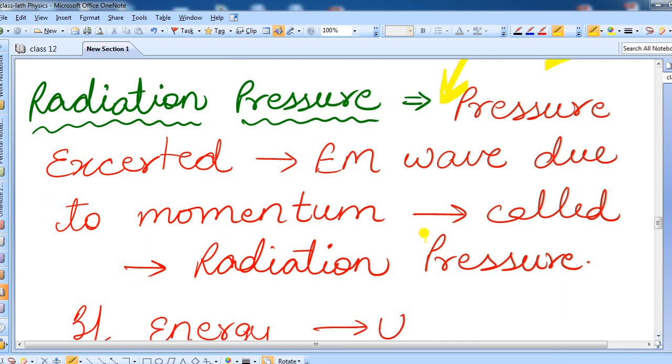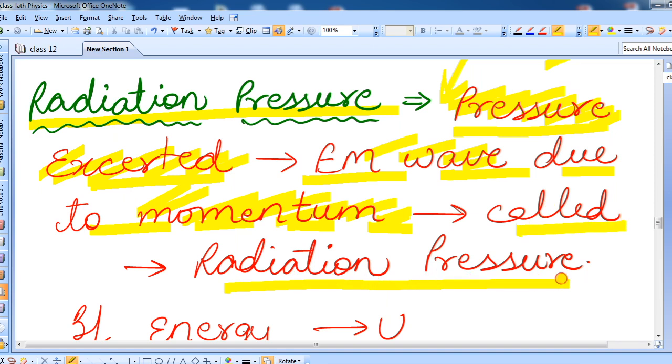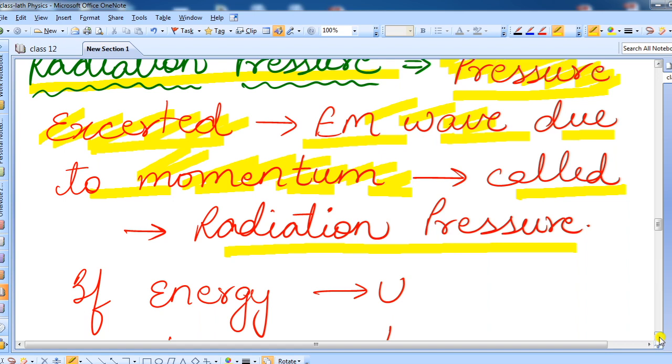Now there is a term, radiation pressure. What is this? The pressure exerted by the EM wave due to its momentum. That means children, we just studied that EM wave carries some momentum, and because of this momentum some pressure is created and exerted by it, correct? And that pressure only is called radiation pressure. So the pressure which is created by radiation, or you can say EM wave, because of the momentum present in it, is called radiation pressure.